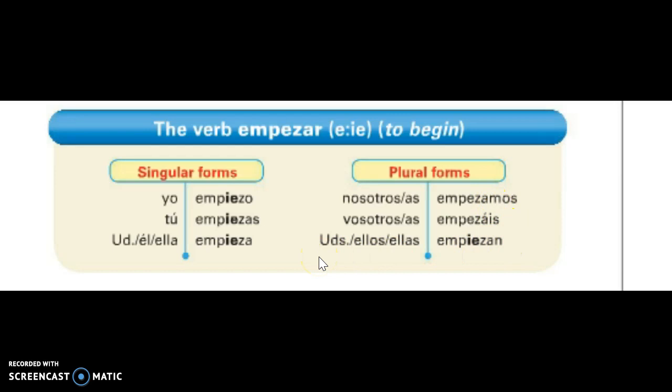So it's conjugated with the ending form o, as, a, amos, an, the exact same as it does with an AR verb, but it's the stem that's changing, and that's what's new to you in this lesson. So, yo empiezo, tú empiezas, usted, él, ella empieza, nosotros, nosotras empezamos, ustedes, ellos, ellas empiezan.